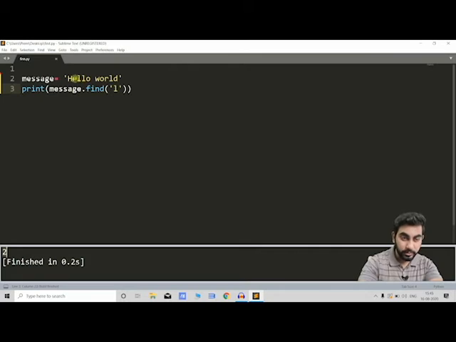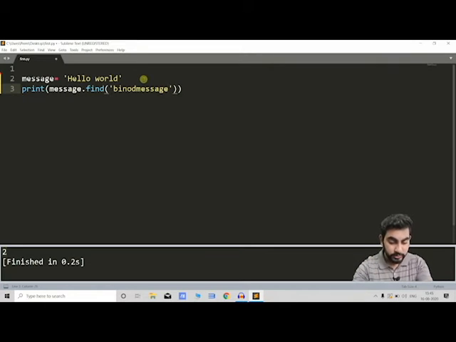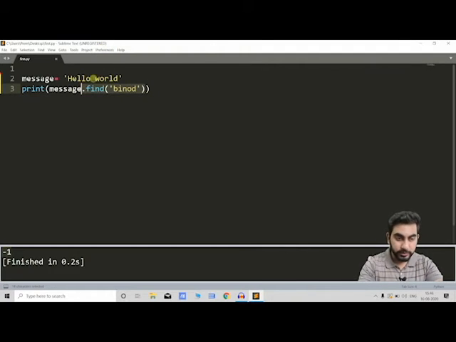This will give the first one that it encountered. बाद में आता है तो वो भी पहला ही देगा. ठीक है? And if we type something that's not in the text, then it will give -1, ठीक है, ये ध्यान में रखना -1, ठीक है, यहाँ तक क्लियर है आई गेस. So let's go back to our program.